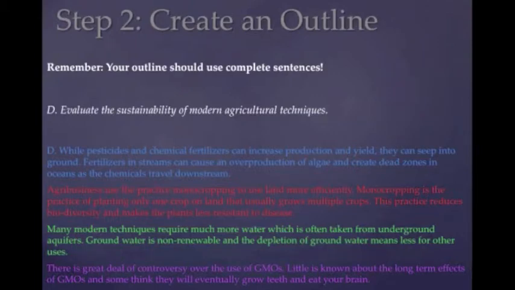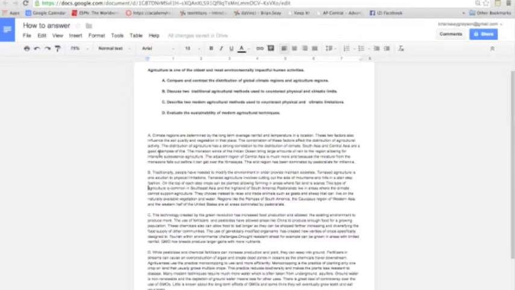All right, so let's see what this would look like on paper. Okay, so here's part D. So again, now we have 4 pretty good, well-developed paragraphs. And so at this point, you want to stop writing and move on to your final review, and then move on to the next question.